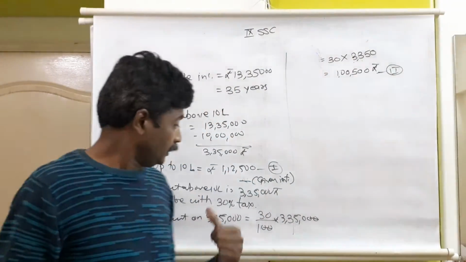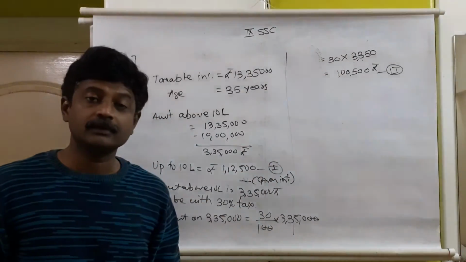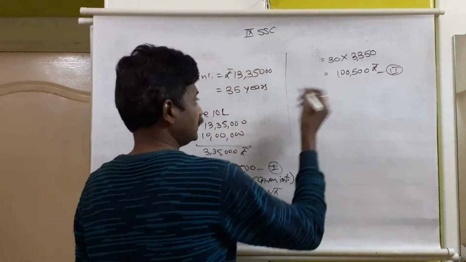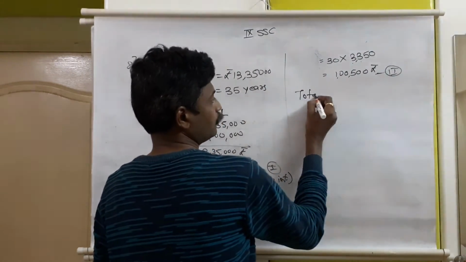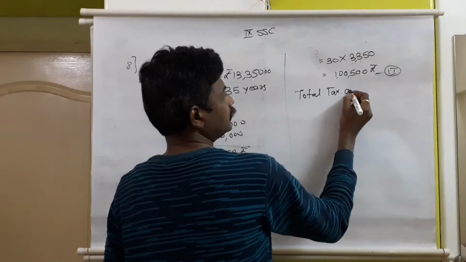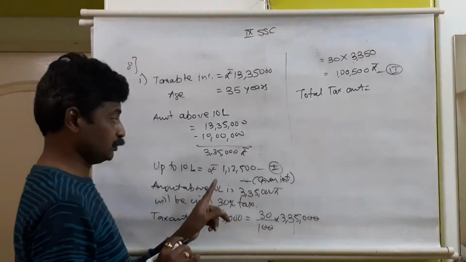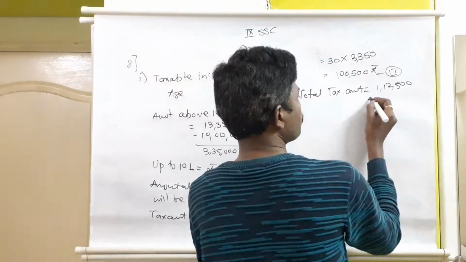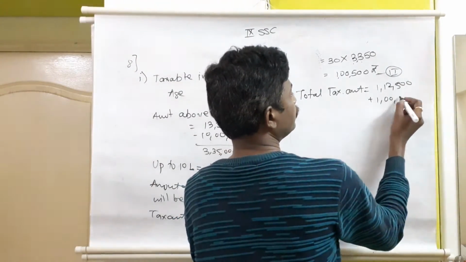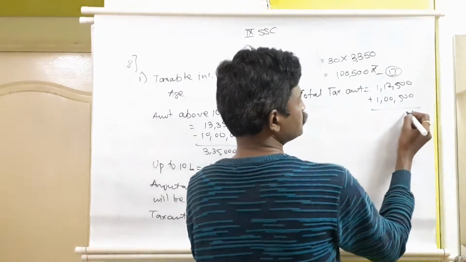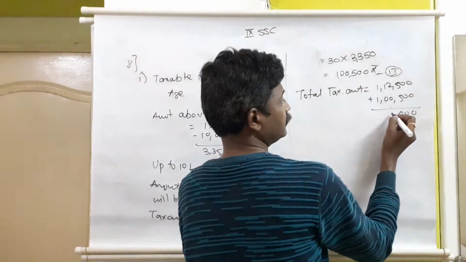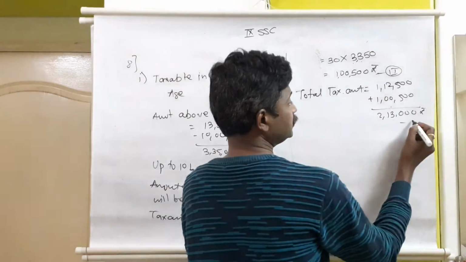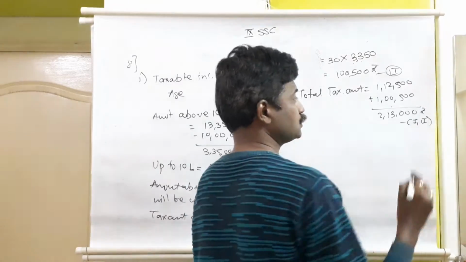Now addition of these two amounts will give us the total tax amount till now. Total tax amount till equation number 2 is 1,12,500 plus 1,05,000, which gives 2,17,500... that is, 2,13,000 rupees, with the help of equation number 1 and 2.